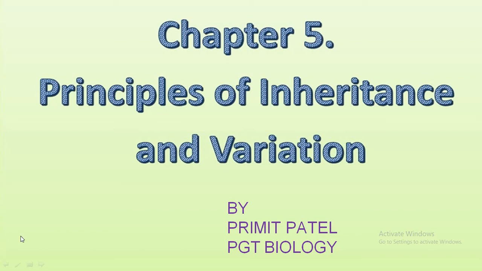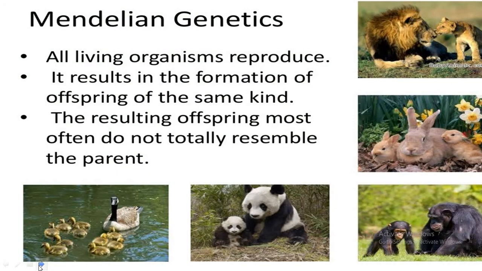Good morning, children. Today we will start with a new chapter, that is chapter number 5, Principles of Inheritance and Variation. Like begets like is an important and universal phenomenon of life, as living beings produce offspring of their own kind. The young ones always resemble their parents and each other, but still we observe that some variations exist amongst themselves.